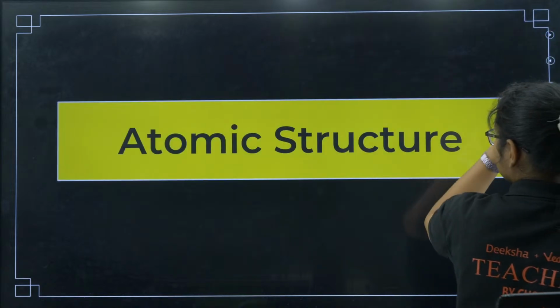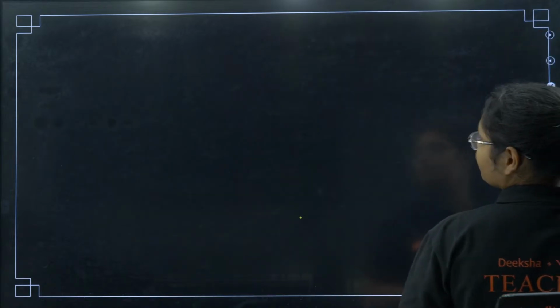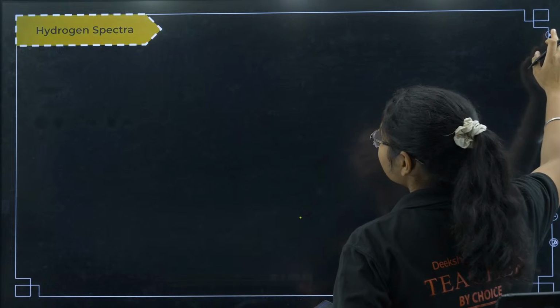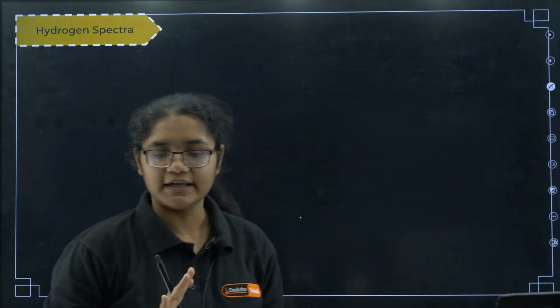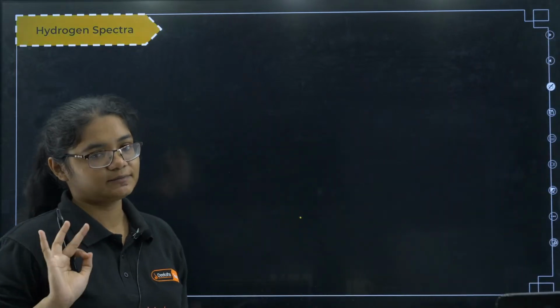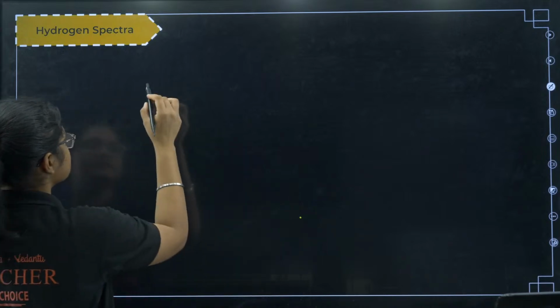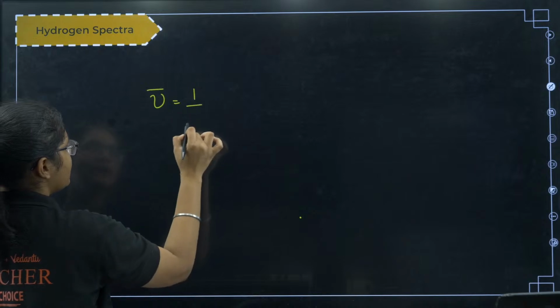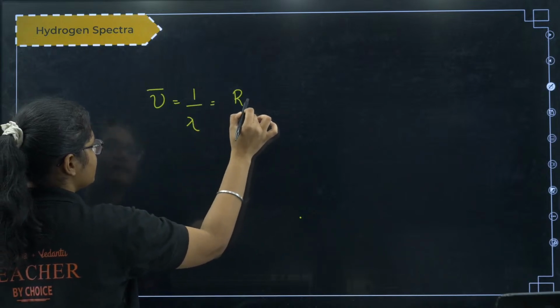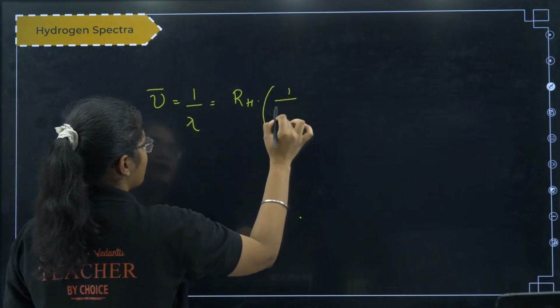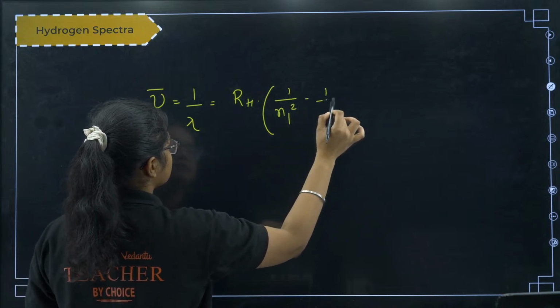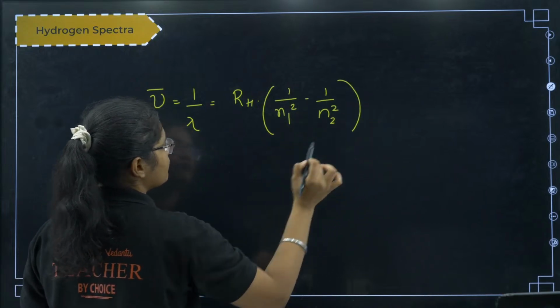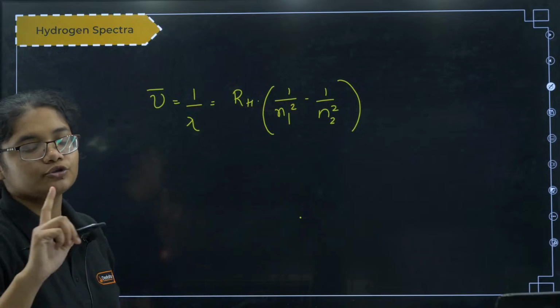Okay, next we'll go to the last chapter, that is atomic structure. So first of all, what should you be studying for atomic structure? The hydrogen spectra. For hydrogen spectra, what is the formula? That is wave number, or 1 by lambda, is equal to RH into 1 by n1 square minus 1 by n2 square. This formula is the first thing that all of you should be knowing.